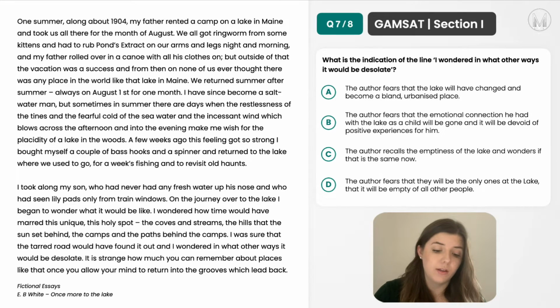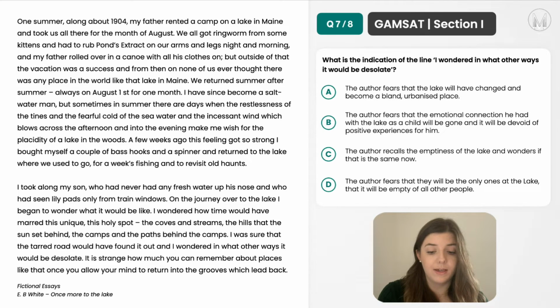Option B, the author fears that the emotional connection he had with the lake as a child will be gone, and it will be devoid of positive experiences for him. So although he may have this worry, and that can be inferred that he is unsure if the lake has changed and whether his feelings will be different compared to when he was a child, it's not exactly taking into account the tarred road and why this is a part of that sentence, and then what other ways it will be desolate relative to this.